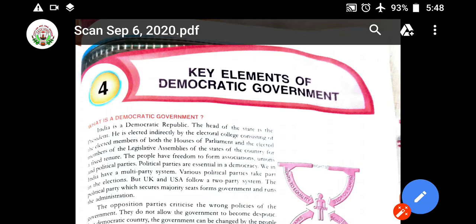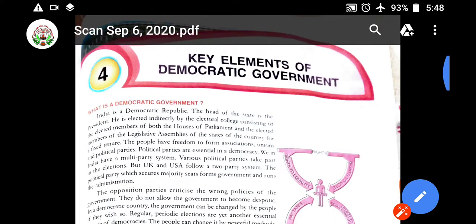You all know India is a democratic republic. The head of the state is the president. The president is the head, and he is going to take the major decisions all over the country. Now, how is he elected?